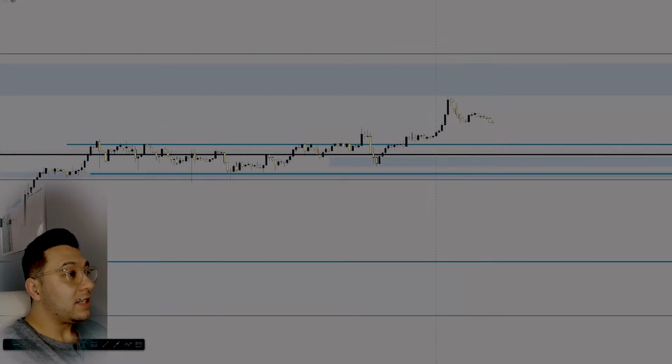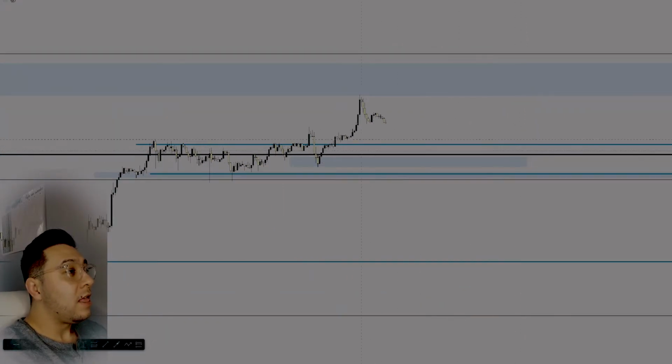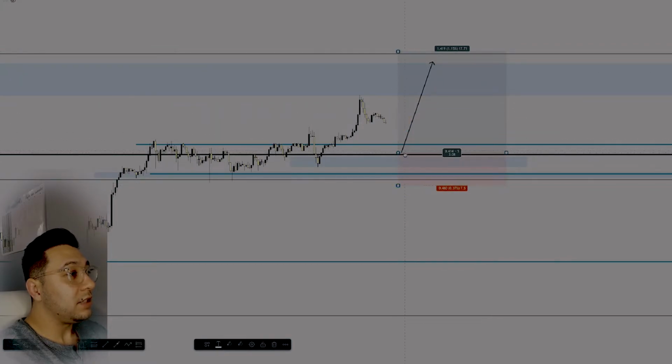So I'd be looking for buys down on these levels here, and I'd be looking for sells on the break of this major level over here. So if we get a nice reaction here, buys from this level of this area, something like this, this would be ideal. And if this level breaks, this would be an ideal move because it should just drop and fill all the way. But we'll see what happens with that.